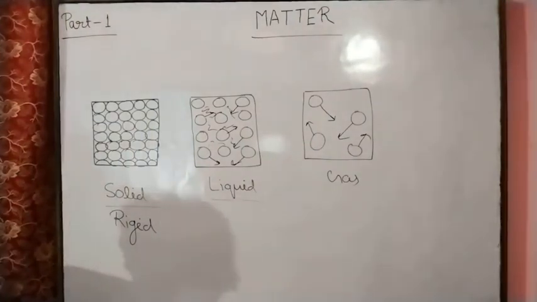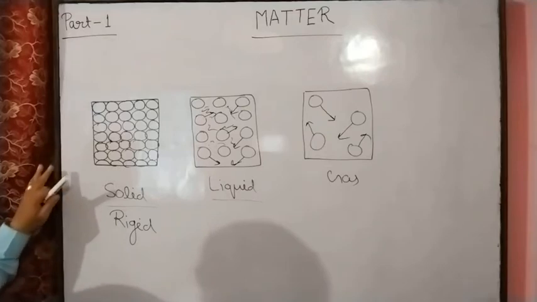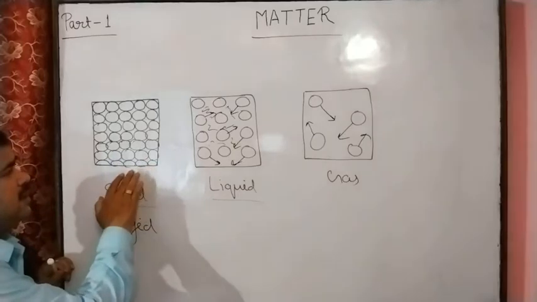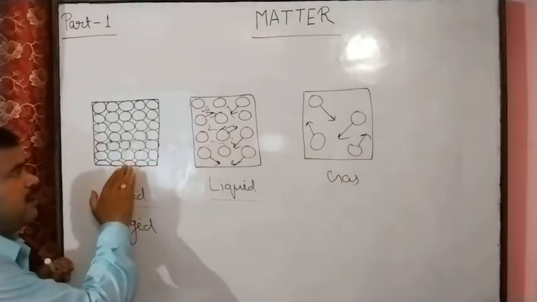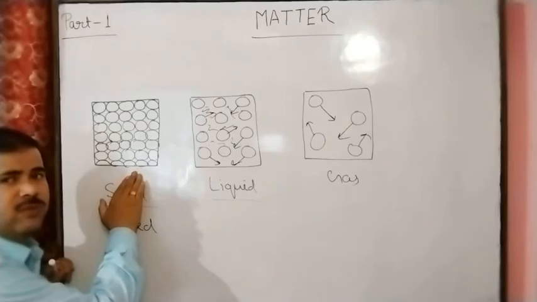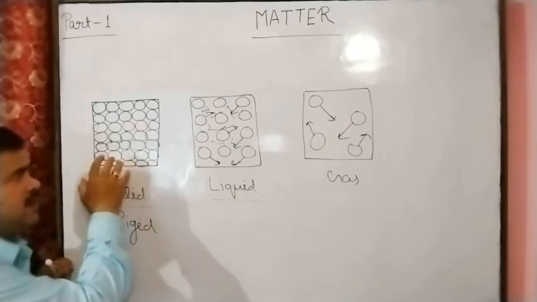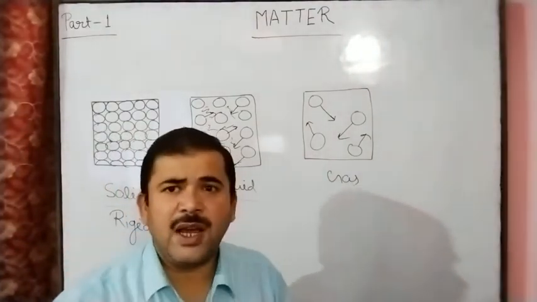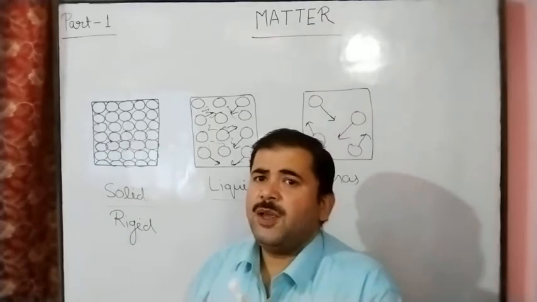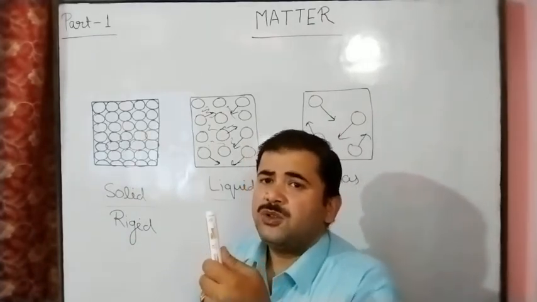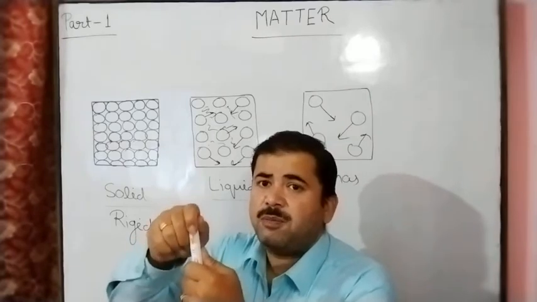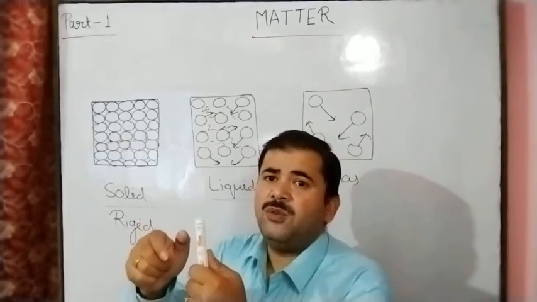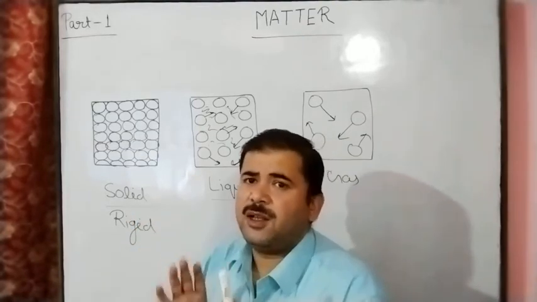And next, according to the kinetic molecular theory of matter, we can see the solid state has definite shape, size, volume and mass. Suppose you see this marker: it has a particular shape, particular size, means definite shape, definite size, definite volume and definite mass. All the things are definite.